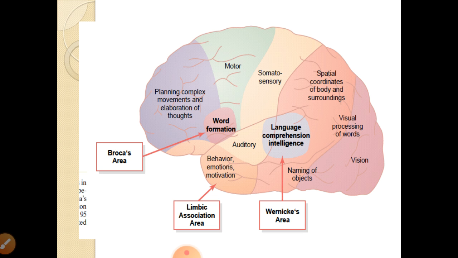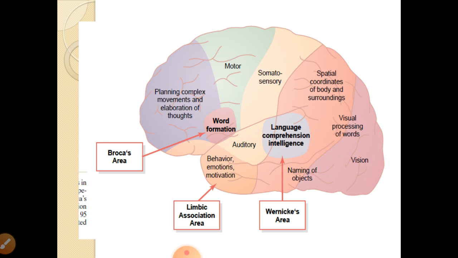Then the lower part may be responsible for behavior, emotion and motivation. Because if you remove this part of the brain in human beings or in monkeys, you can see behavioral changes and emotional changes. So this is the limbic association area for behavior, emotion and motivation.